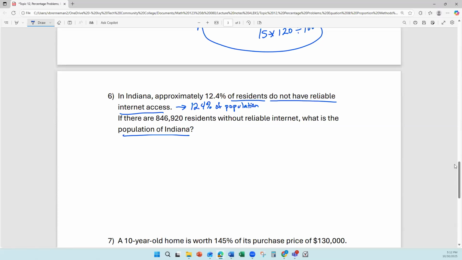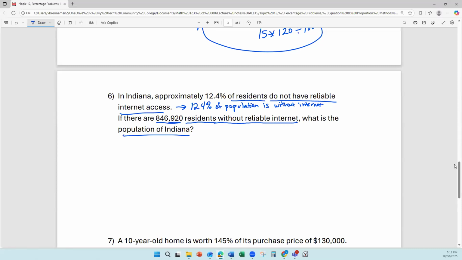So let's reword it a little bit. 12.4% of the population is without internet. And then we want to figure out where this other number fits into that. So there are 846,920 residents, not just residents though, because it was of residents, but this is residents without reliable internet.